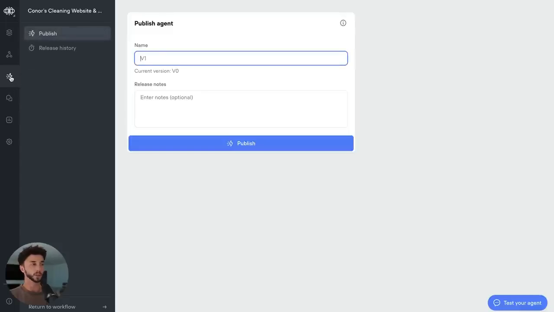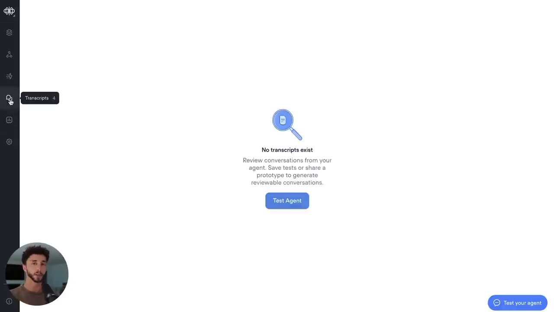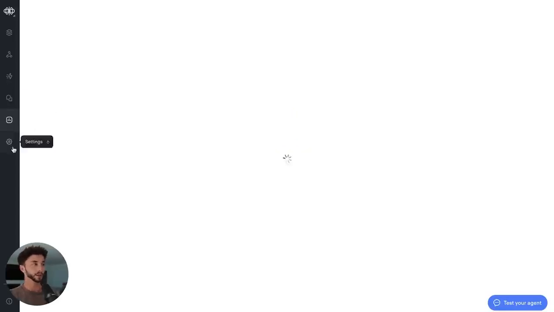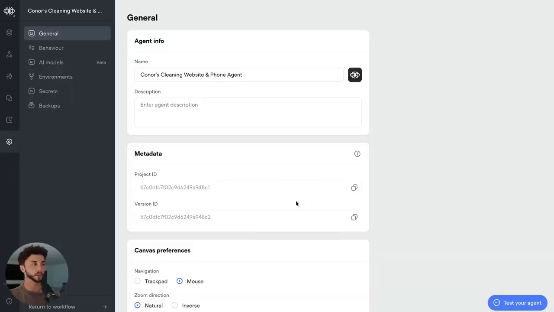We have some publishing features here, which we'll dabble with later. We have access to transcripts. So once we deploy this, you can access all of the transcripts either by voice or through chat here and dig through the answers and see how the people are interacting with the agent that you've built. Something that a lot of people neglect after they've put one of these into production. And then we have things like analytics, etc. But obviously we need some data before we see anything useful there. And then the settings page is not too much you need to worry about right now, just on a need to know basis.